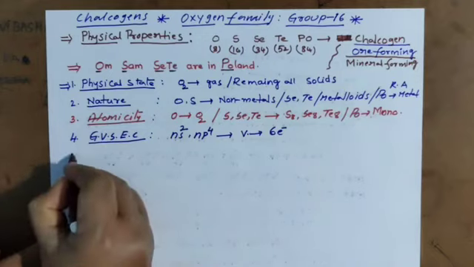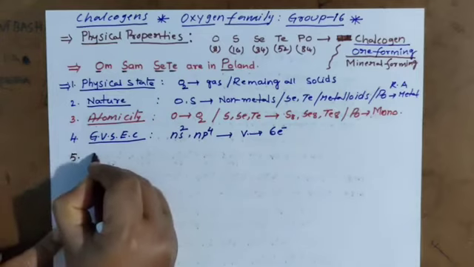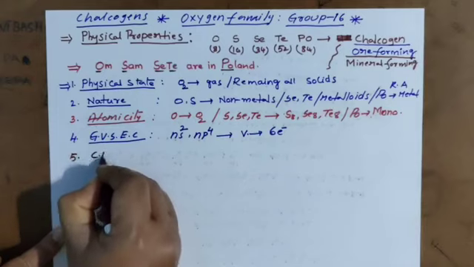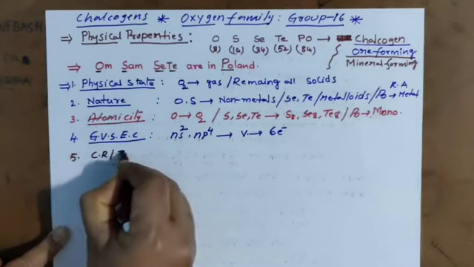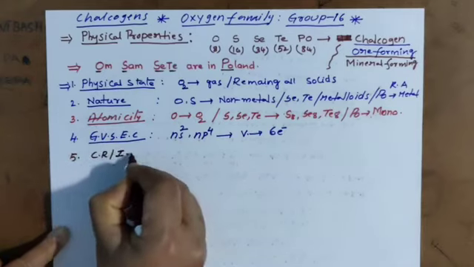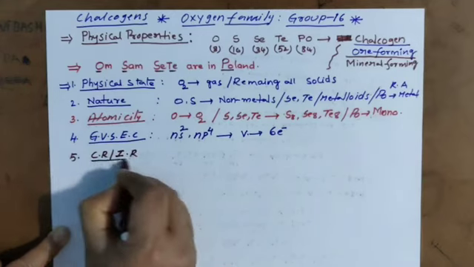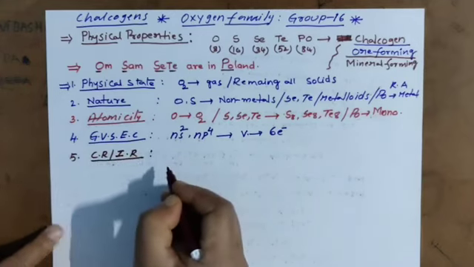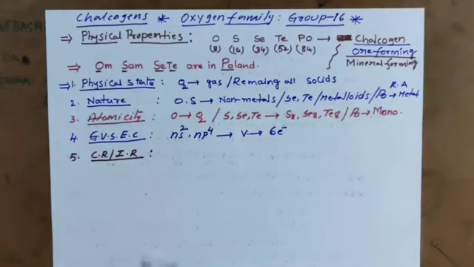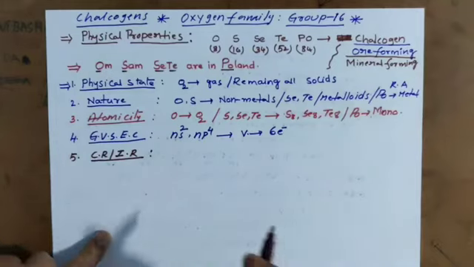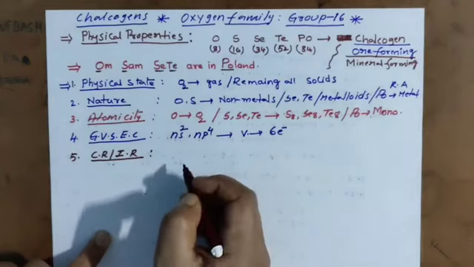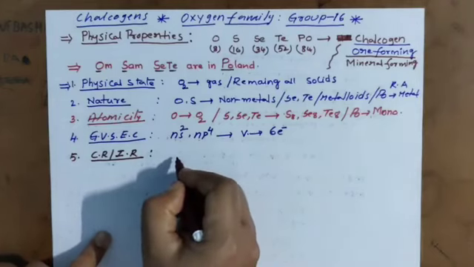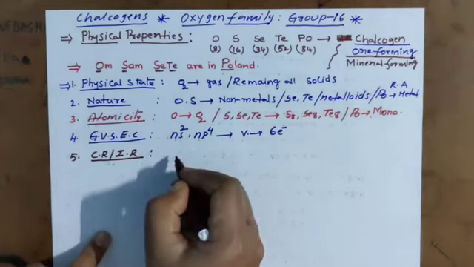Next property, covalent radius or ionic radius. Radius is nothing but size. In this family there is no irregularity in trends; all are regular. Whether covalent radius or ionic radius, it increases down the group.